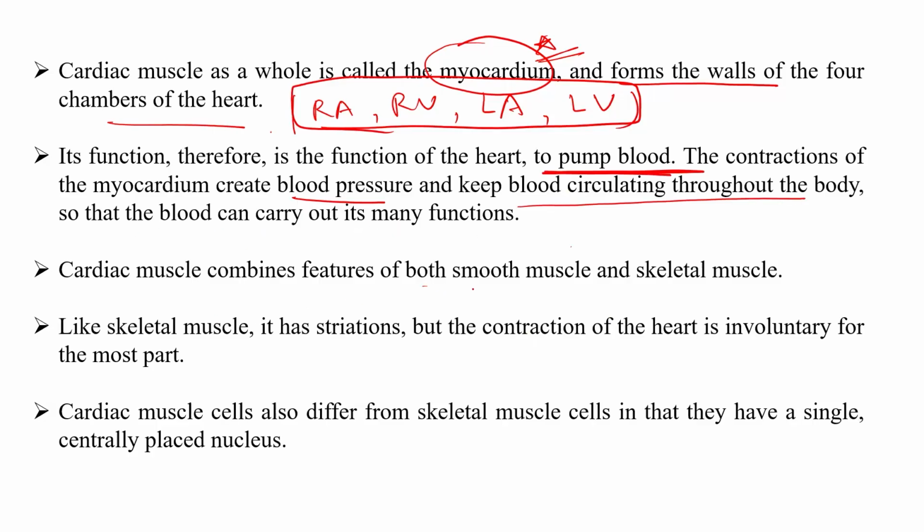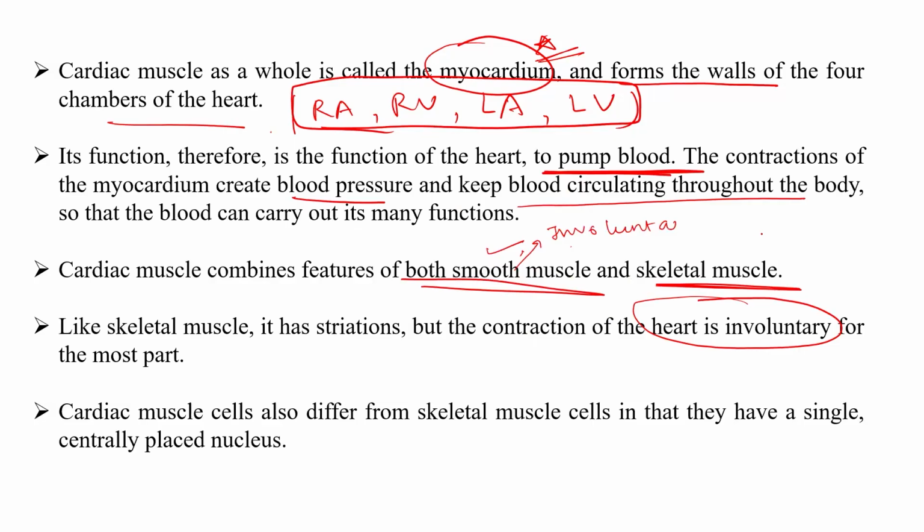Cardiac muscle combines features of both smooth muscles and skeletal muscles. What are the similarities of the cardiac muscles with the smooth muscles? The contraction of the heart is involuntary, like the smooth muscles. We know that smooth muscles are involuntary in nature, while the structure of the cardiac muscles, as I mentioned, is somewhat similar to skeletal muscles.